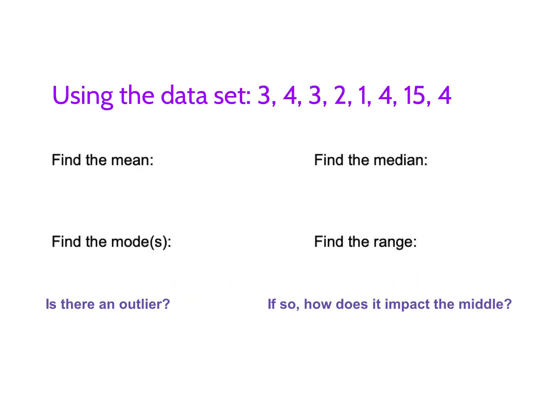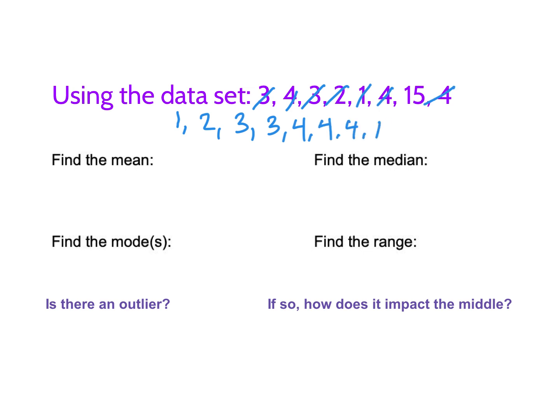Okay, then we moved on to doing mean, median, mode, and range. And then we talked about something new called outliers. So when we find the mean, median, mode, and range, I always think the best thing to do, very first thing, is to line up our numbers in order from least to greatest. So I like to rewrite the number set in order because it is very helpful for different things. And when I'm done, I like to double check to make sure I got them all.